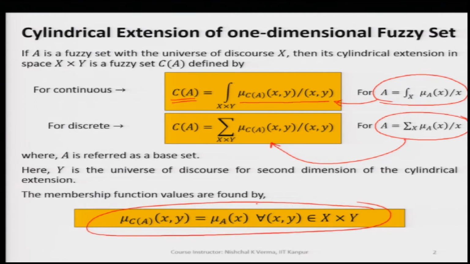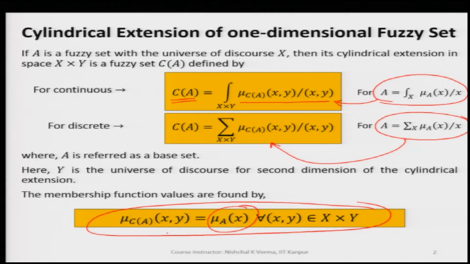We take the original membership value, mu A(x), which was in the generic variable space X, and it is equal to the new membership value corresponding to the point (x, y).